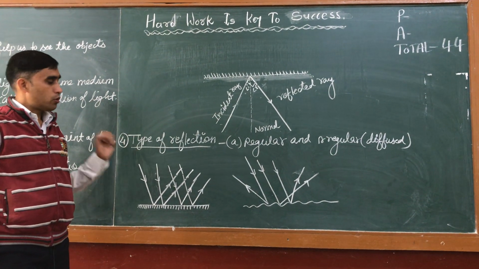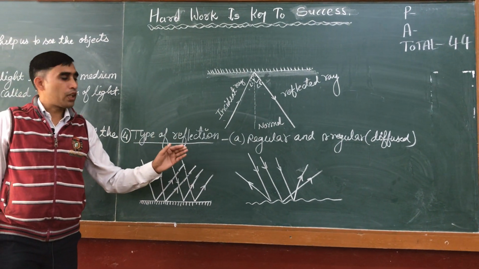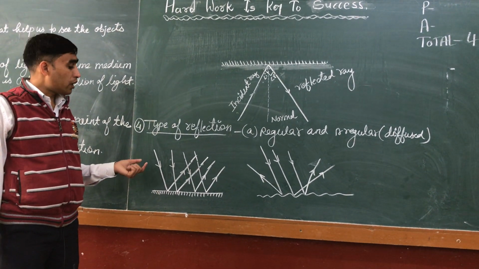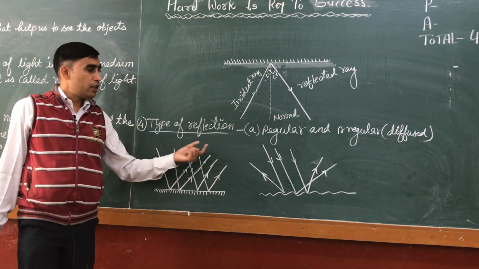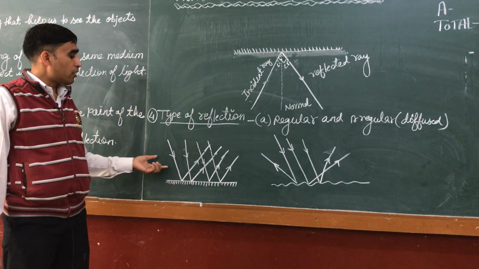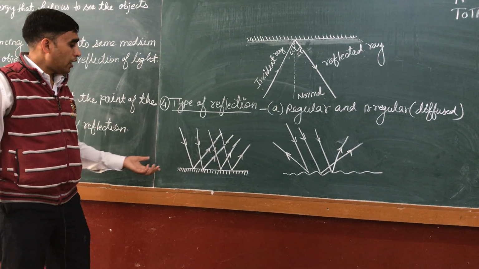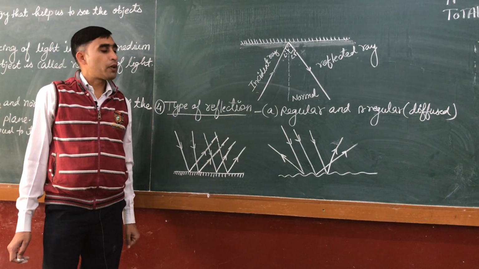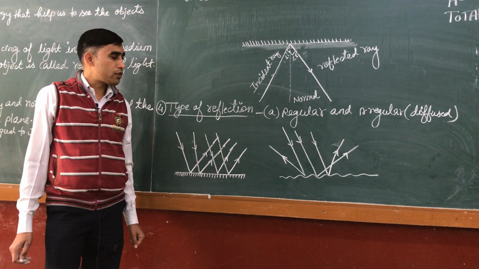So if we differentiate between regular and irregular reflection of light, the first point is regular reflection takes place by a smooth surface, irregular reflection takes place by a rough surface. Second, in case of regular reflection, the reflection is clear. In case of irregular reflection, the reflection is not clear. Third, you can take the diagram: the rays are parallel in case of regular reflection of light, and the rays are not parallel in case of irregular reflection of light.